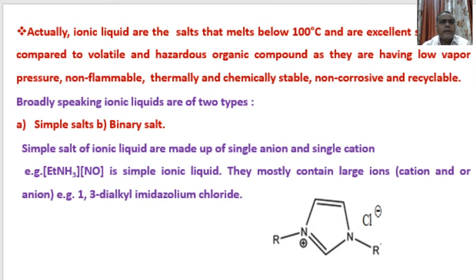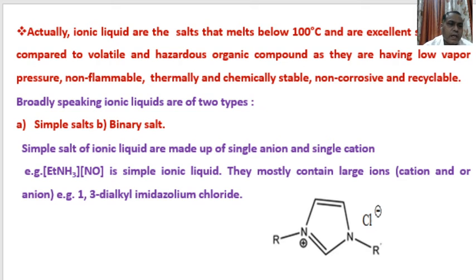The use of ionic liquid is very important as a solvent because it is non-volatile and non-hazardous to the environment or human beings. It has low vapor pressures. It is non-flammable. It is thermally and chemically stable. It is also non-corrosive to the environment and human beings, and it can be used again, that is, recyclable.